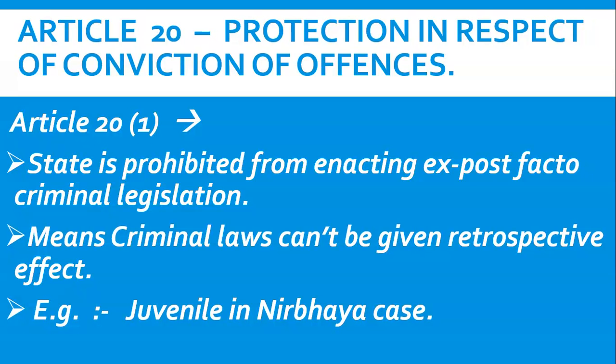So friends, there is a very famous example for this article. The juvenile in the Nirbhaya case got only 3 years of imprisonment. Why? Because when he committed the crime, at that point of time, the new law was not made. When Parliament made the new law, the crime was already committed. When the Nirbhaya case happened, the new law was not in existence, and Parliament made the new law after the happening of the Nirbhaya case. So as the crime happened before the commencement of the law, that juvenile only got 3 years of imprisonment.